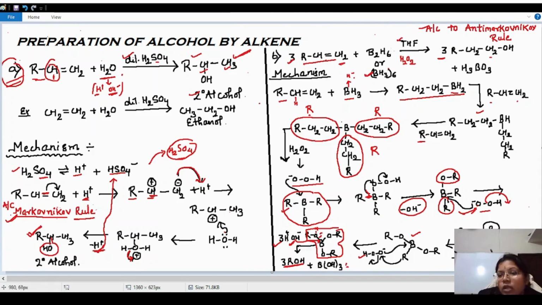Is it clear? So if this addition of water takes place in the presence of peroxide, the anti-Markovnikov rule will be applied. But if it is done in the absence of peroxide, then the Markovnikov rule will be applied.